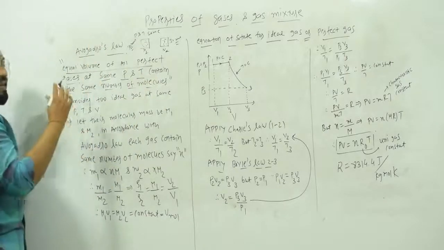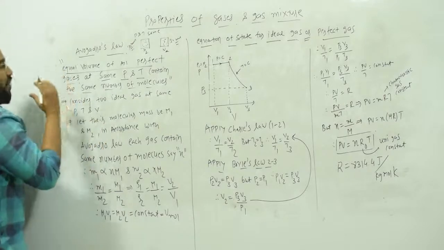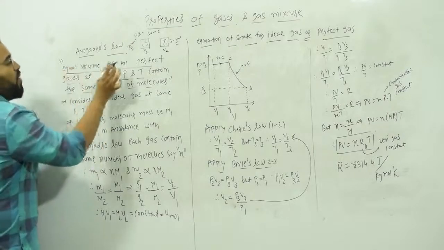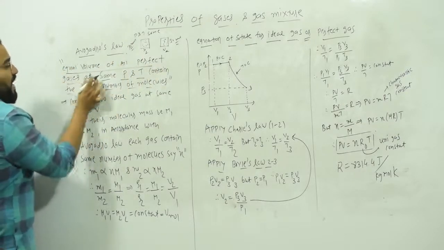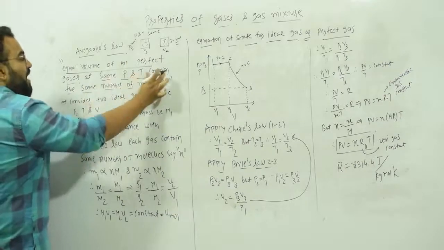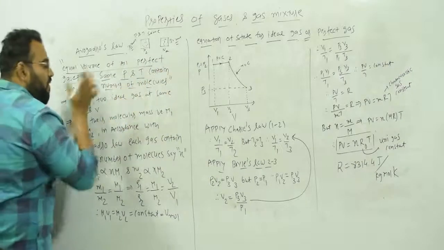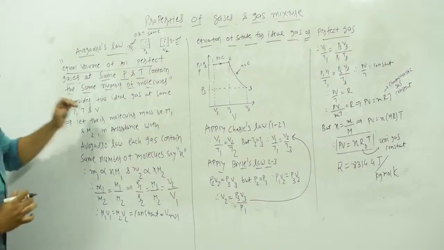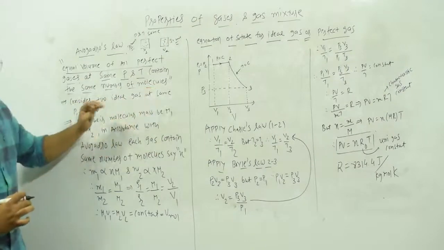Now you will understand what Avogadro's law is. Again I repeat: equal volume of all perfect gases at the same pressure and temperature contain the same number of molecules.